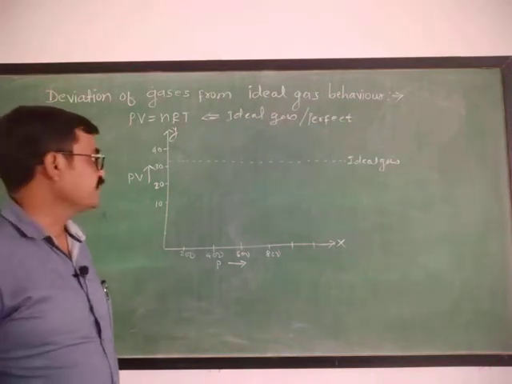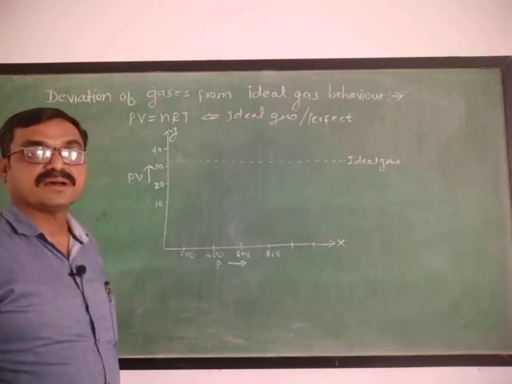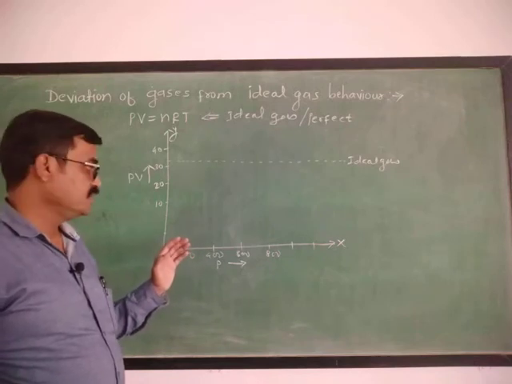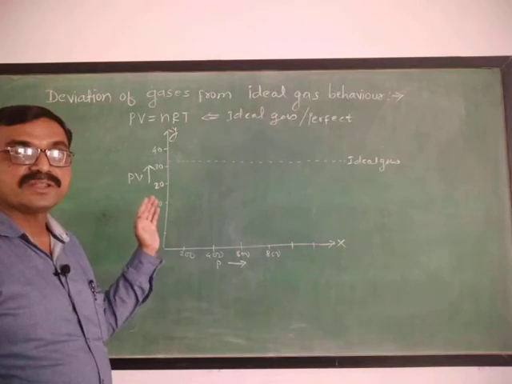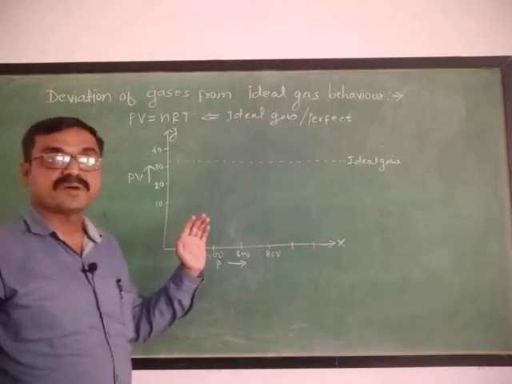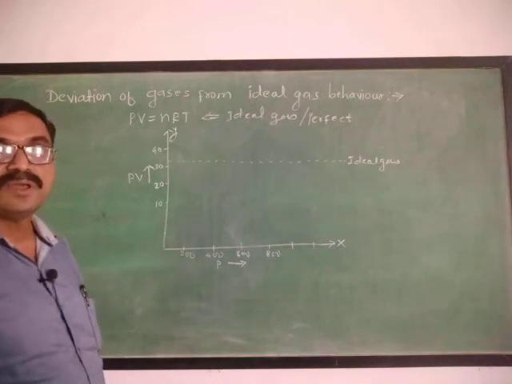Now if real gases are taken and we draw the same graph of pressure versus PV for these real gases, then different types of curves are obtained. Let us consider first helium gas.